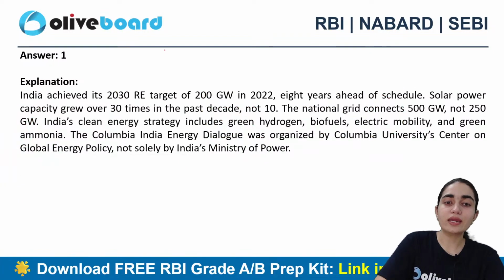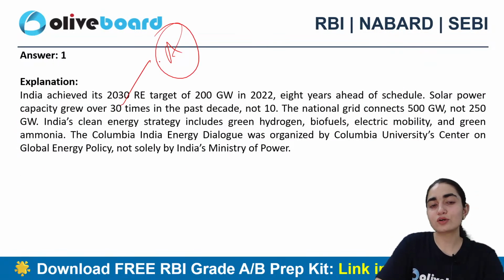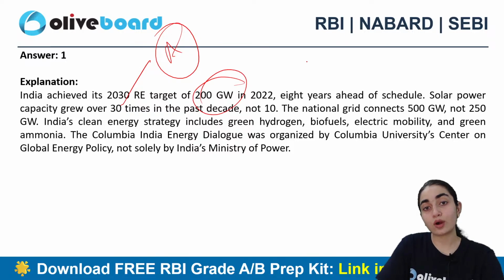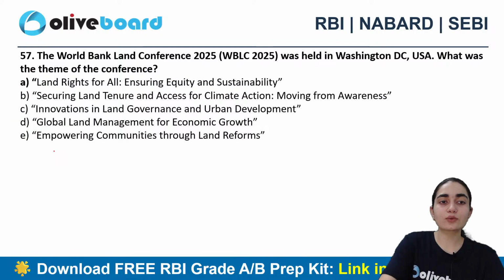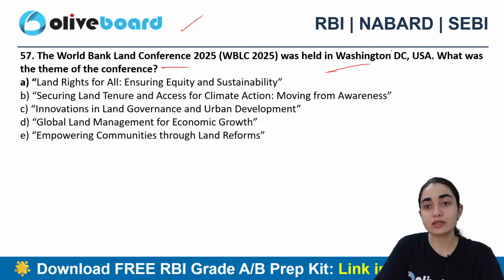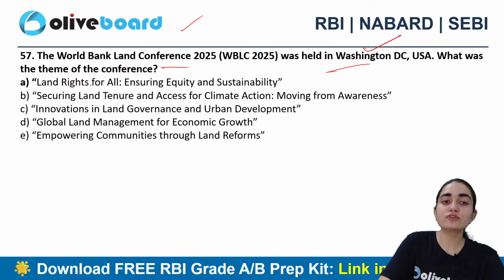All right, so A is the correct answer. So India has achieved its 2030 renewable energy target of 200 gigawatt in 2022, 8 years ahead of that. And here is the rest of the information about it as well, right? All right. Next question says, the World Bank Land Conference 2025 was held in Washington, D.C., USA. What was the theme of the conference?